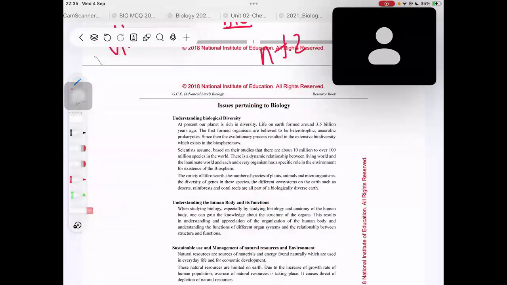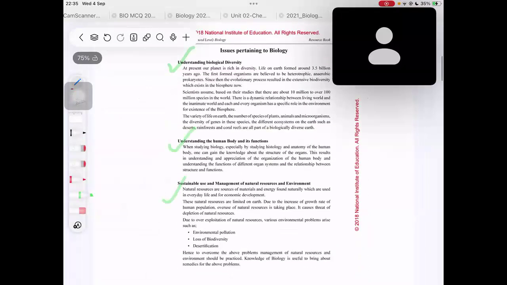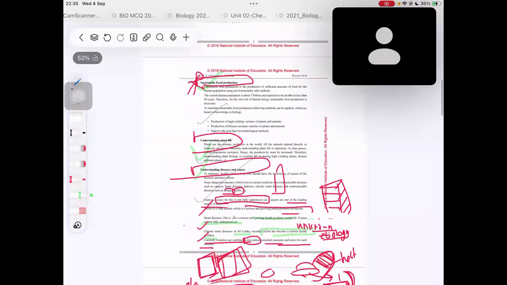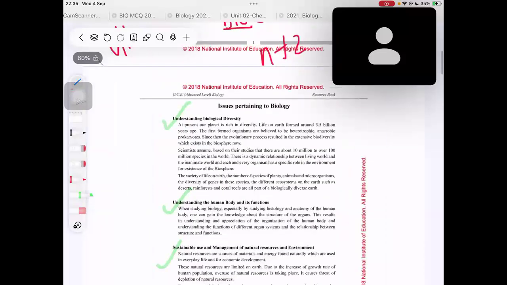Now you can write like this. You can first write the issues pertaining to biology are understanding biological diversity, and the other topics that you remember. Just think you forget the understanding plant life topic. Don't think about it. Just write everything that you remember, and you will get marks for things that you remember.